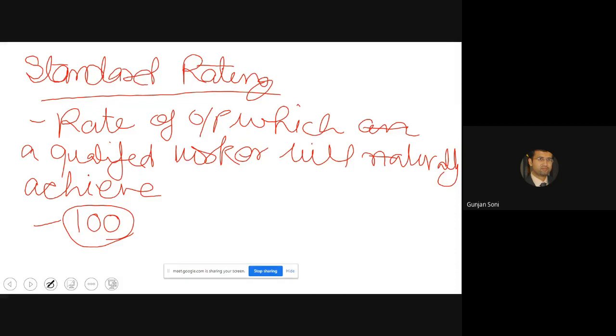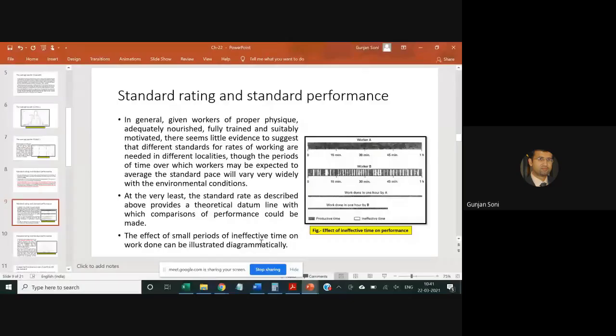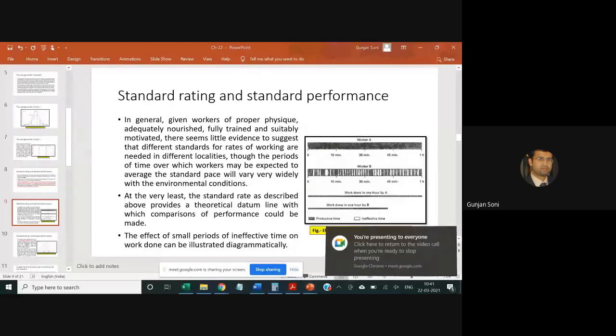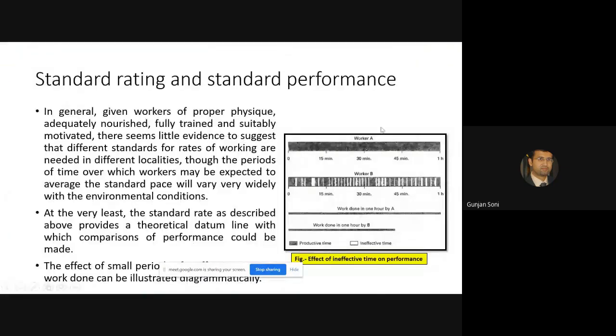So what would a non-standard worker look like? You can see this figure over here. There is a worker A, who is fully trained and motivated, while worker B has a lot of ineffective time.